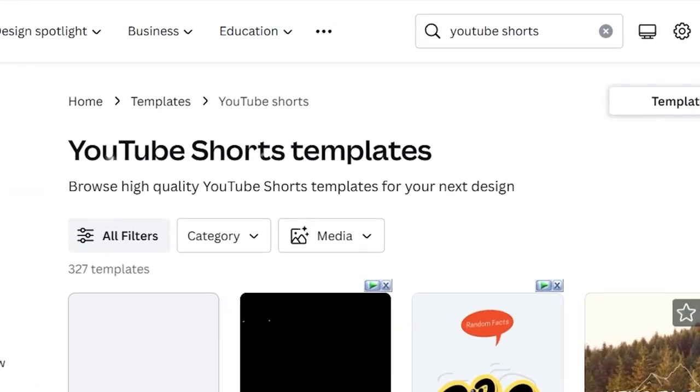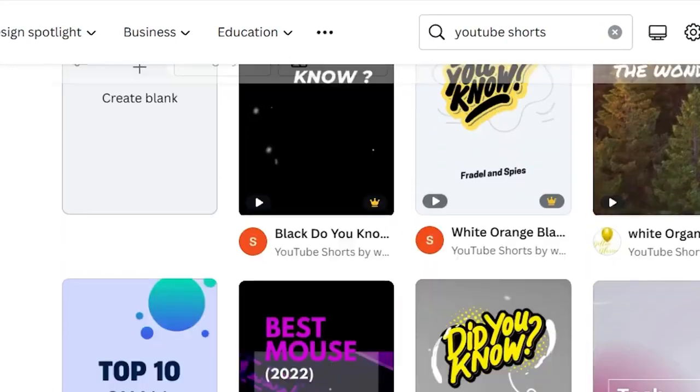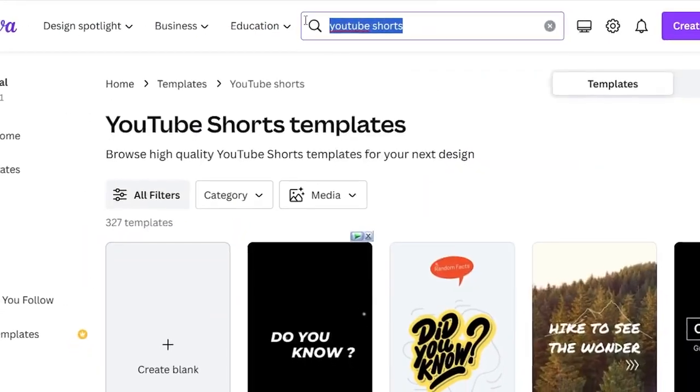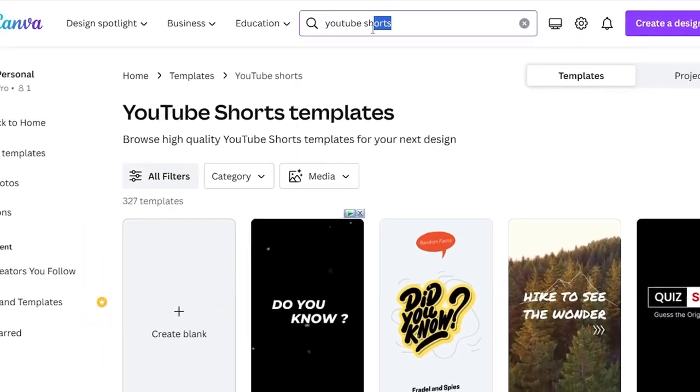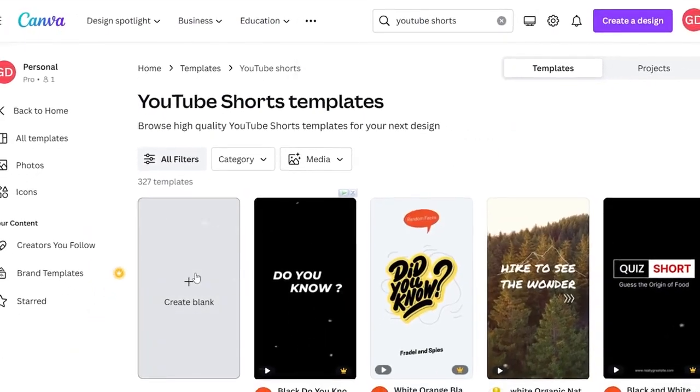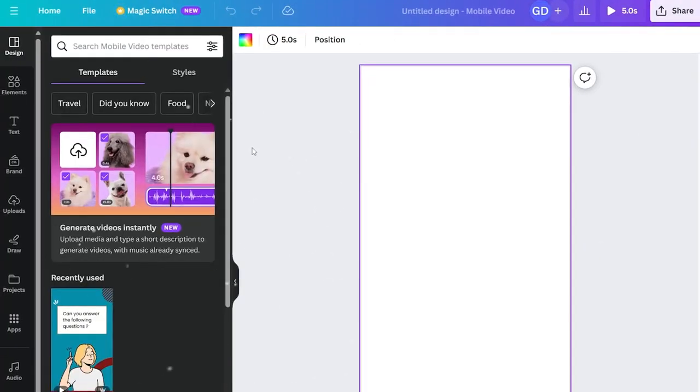To prepare the template for automated video creation, we'll start by selecting the YouTube Shorts template. To do this, click on the search bar in the center and type YouTube Shorts. Choose the YouTube Shorts template then select Create Blank Template. Now you'll have a fresh template ready to use. We'll perform a series of steps to set it up for automated video creation.